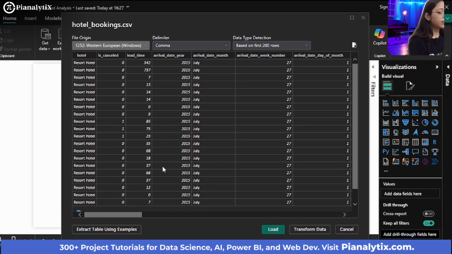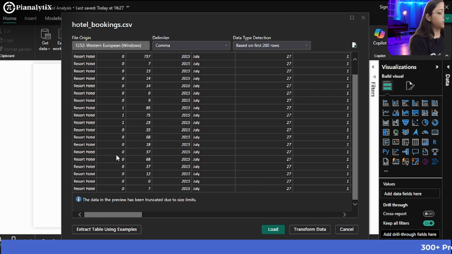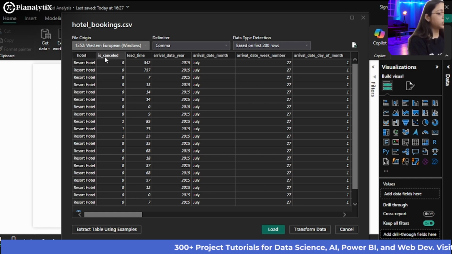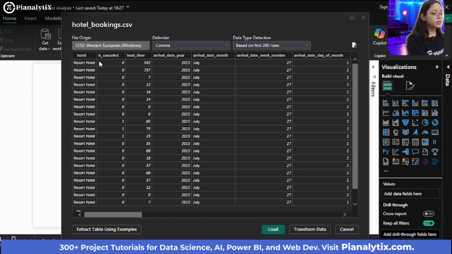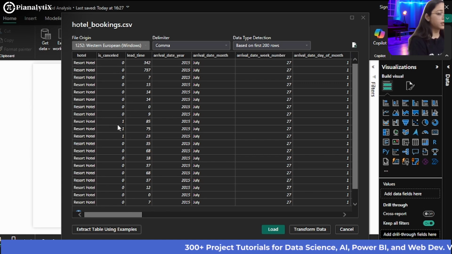You can see here that this is the preview of the data. This is the hotel type, which is Resort Hotel. The data is truncated right now because the data is in bulk, but later you will see that the hotel type is also City Hotel. And here it is showing the cancellation, whether it is cancelled or not. For example, for this resort hotel, it shows 0, which means false, it has not been cancelled. And if there is 1, it means that it was cancelled.